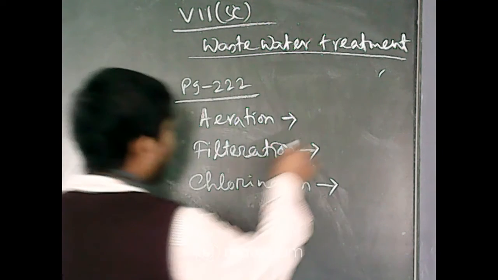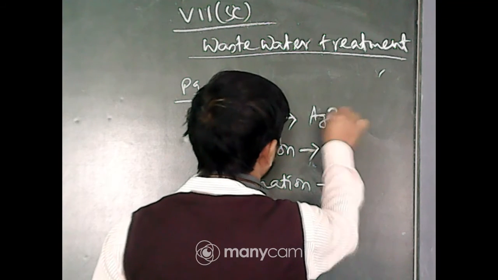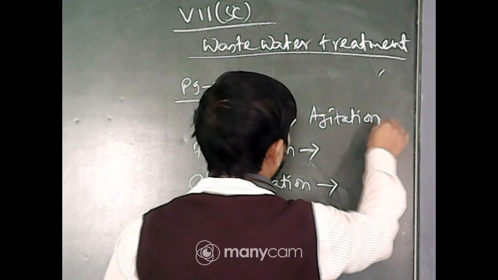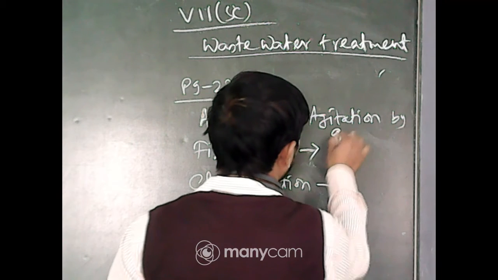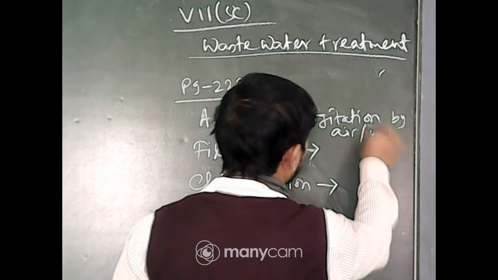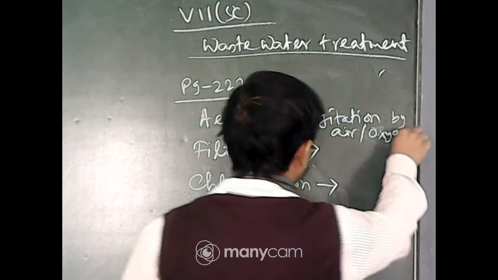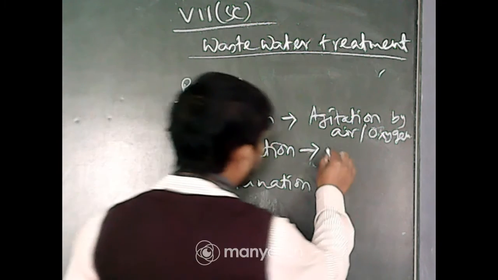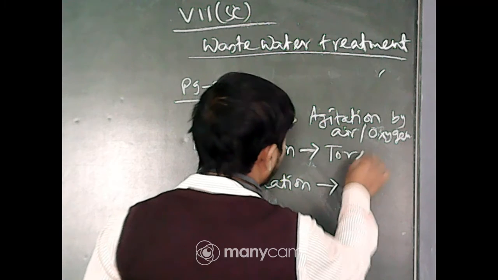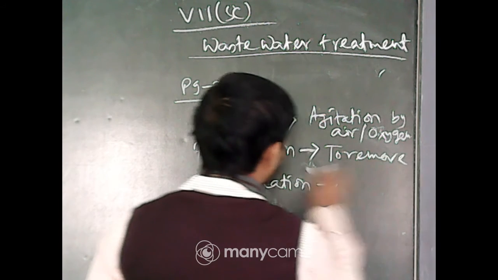So, aeration is the agitation by air or water, air or oxygen. Filtration, that is to remove the insoluble part.